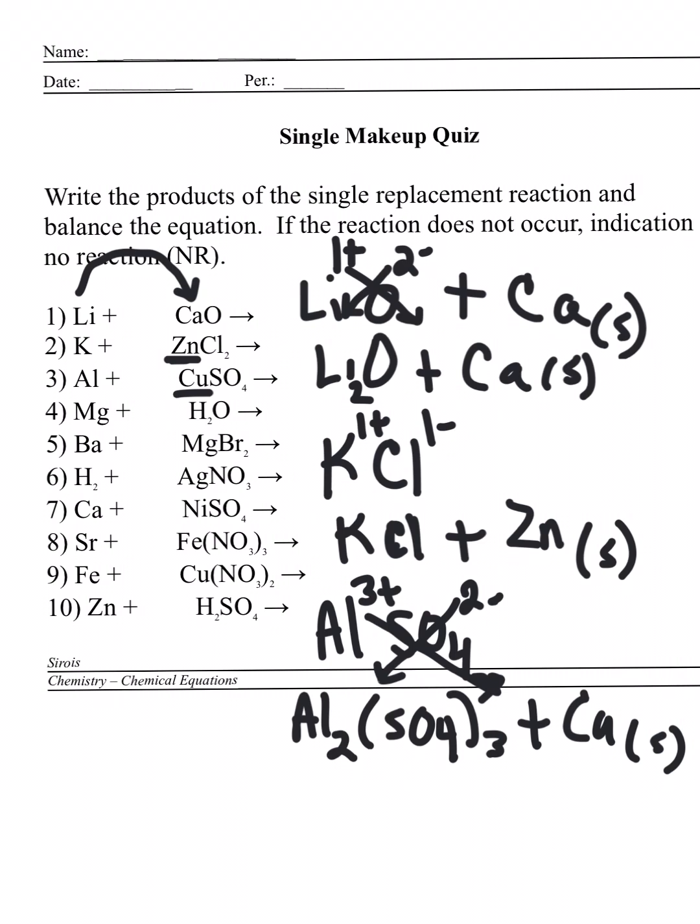Okay? Let's look at one more example, magnesium and water. Will magnesium replace the hydrogen here? Well, that's a good question. Magnesium will replace the hydrogen in water. So you get magnesium bonded to oxygen. This is a 2+ and this is a 2-. So when you crisscross them, you get Mg2O2, but we reduce that to Mg1O1, and we don't write the 1s. So you get MgO plus